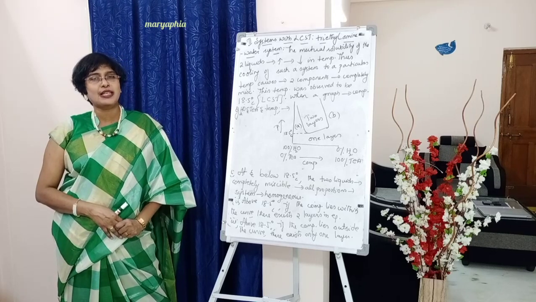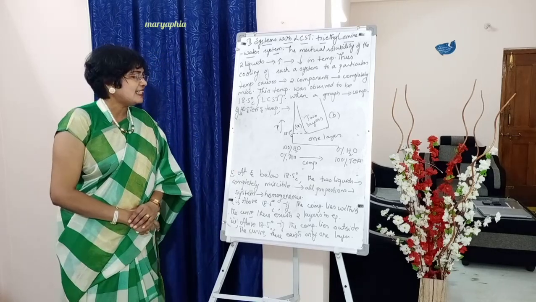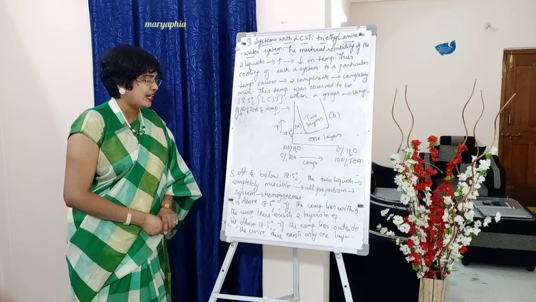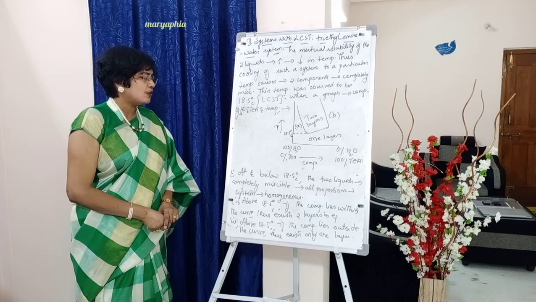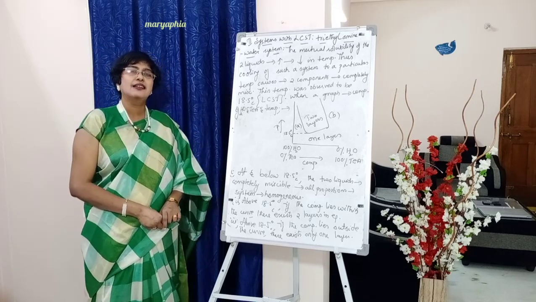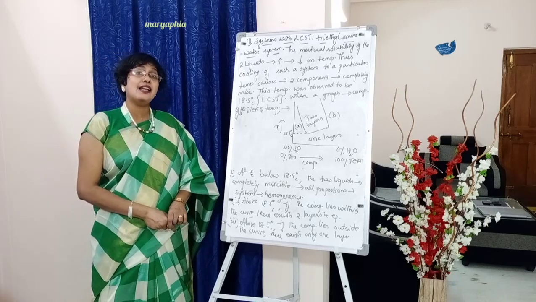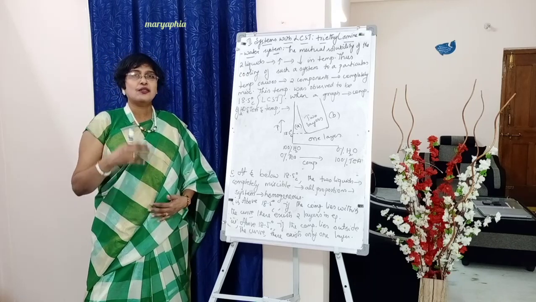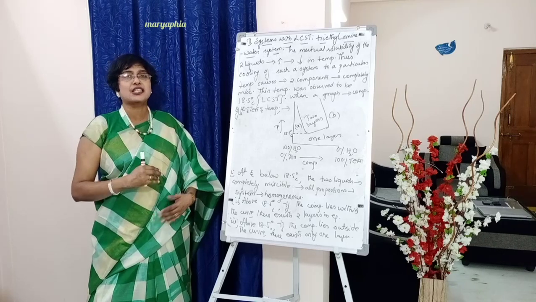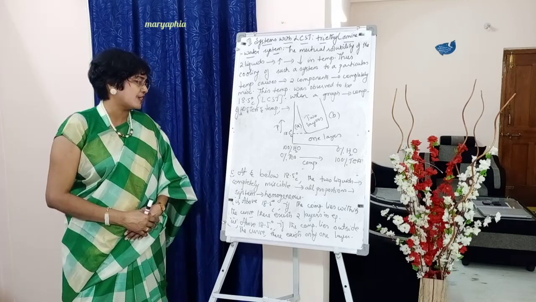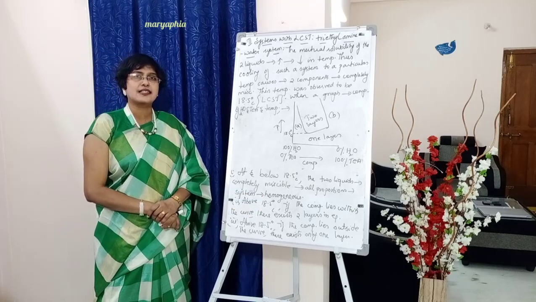By this time, I think you might have completed the graph. Below, write down point number 1. At and below 18.5 degrees centigrade, the two liquids are completely miscible in all proportions. There we wrote at and above 66, where miscibility, or mutual solubility, increases with increase in temperature. Here it increases with decrease in temperature. That is, the system is homogeneous.